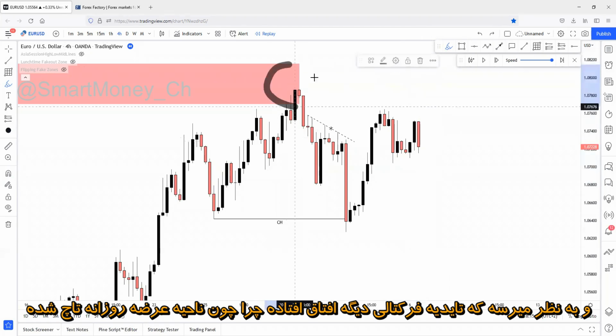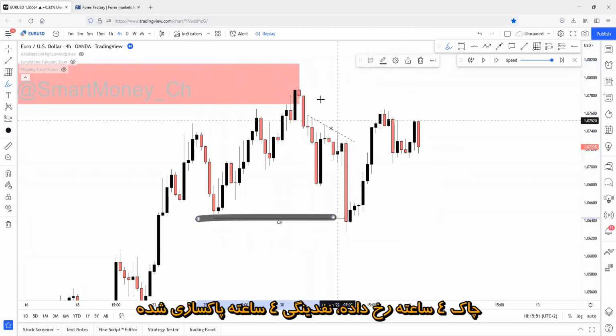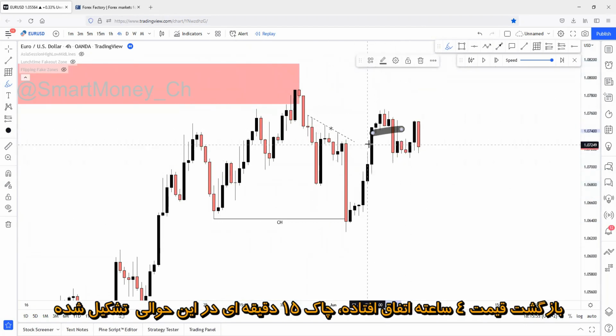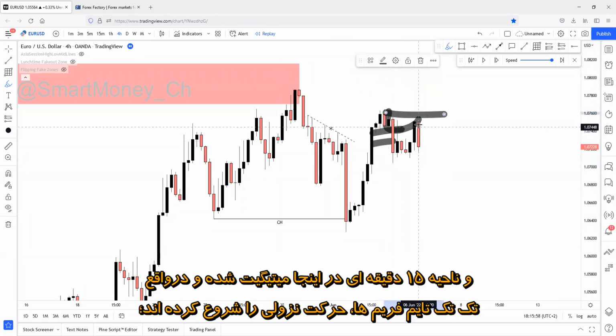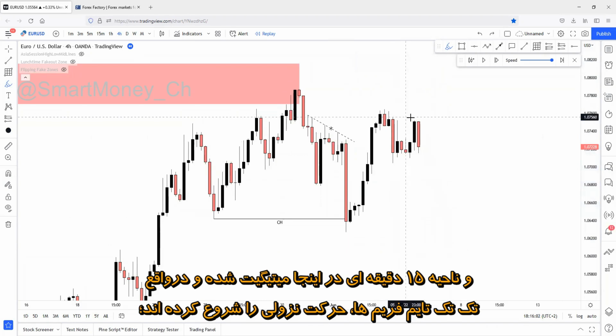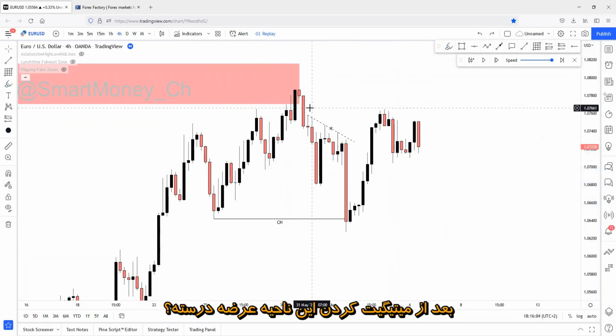Why? Because the daily zone has been tapped, 4-hour change of character has happened, 4-hour liquidity has been swept, 4-hour reversal has happened, 50-minute change of character has happened somewhere around here, and the 50-minute supply zone has been tapped right here. And basically, every single time frame is turning bearish after mitigation of the supply zone, right?